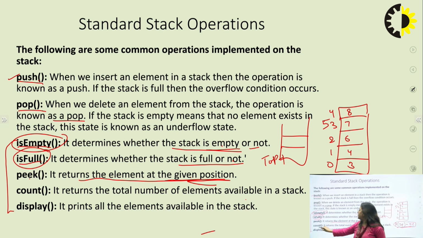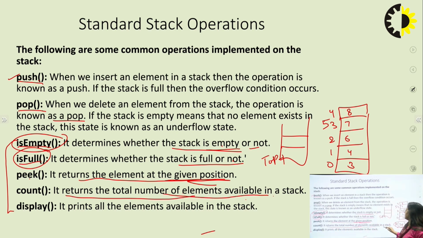Count returns the total number of elements available in a stack. How many numbers are available here? 1, 2, 3, 4, 5. So if you apply the count function on this stack, the output is 5.